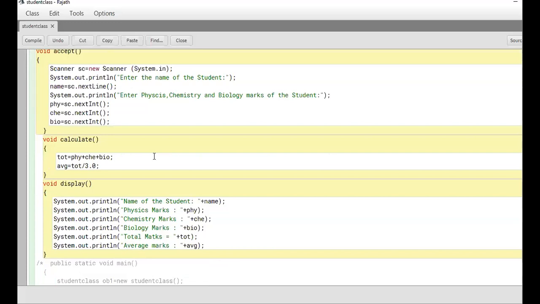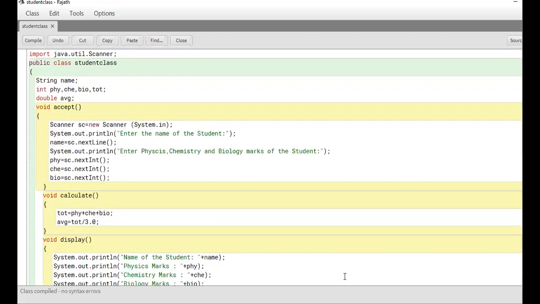Once I write this program, I compile it. I compiled the program. See, compiled, no syntax error. Means my program is perfect. What is my program? What is my class name? What is my Student class? I had named it as Student class.